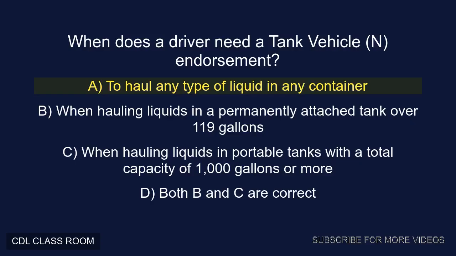A. To haul any type of liquid in any container. B. When hauling liquids in a permanently attached tank over 119 gallons. C. When hauling liquids in portable tanks with a total capacity of 1,000 gallons or more. D. Both B and C are correct. Correct answer, D. Both B and C are correct.